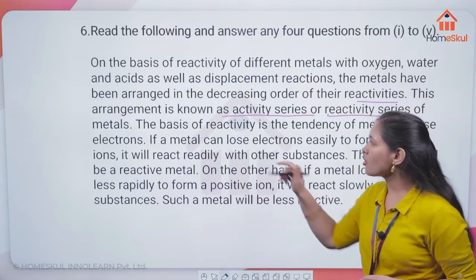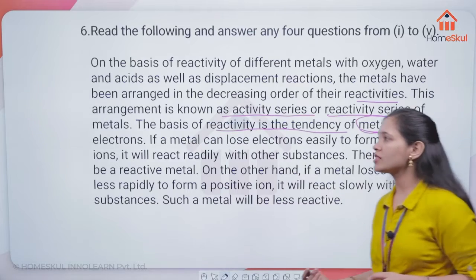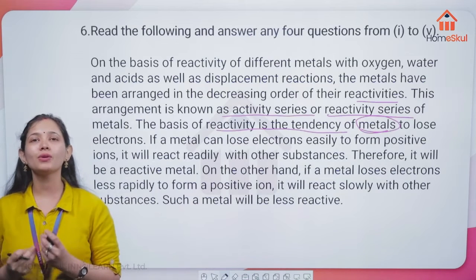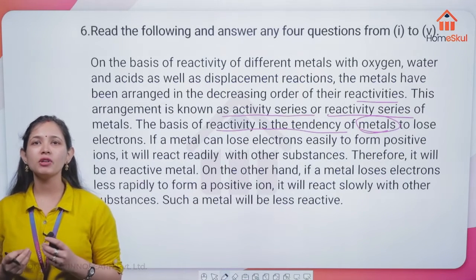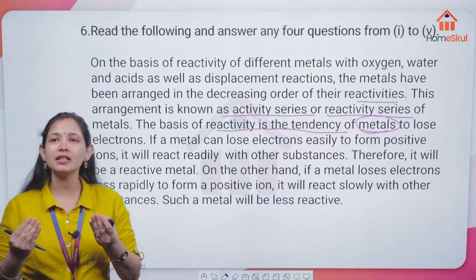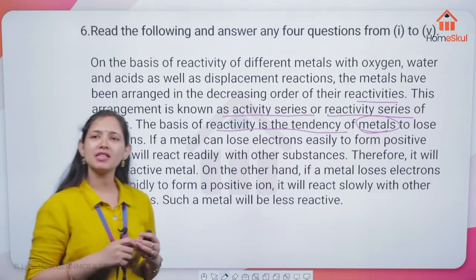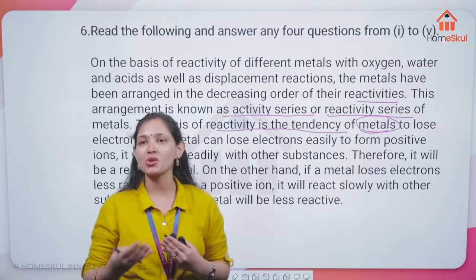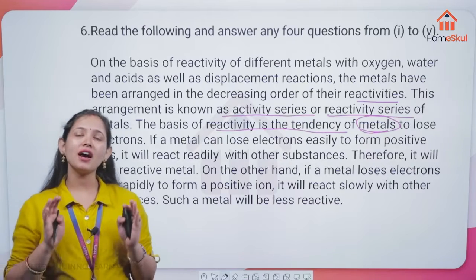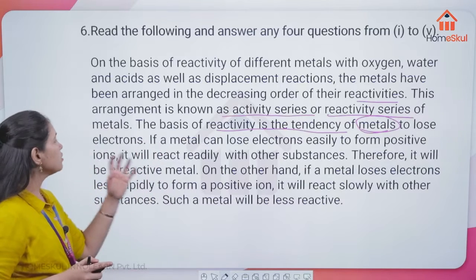The basis of reactivity is the tendency of the metals to lose electrons. As you all should know, whatever elements are called metals are called so for many reasons, but one of them is that they lose electrons. They have the tendency or the capacity to lose electrons. That is why they come under the category of metals. So it is the tendency of a metal to lose electrons.